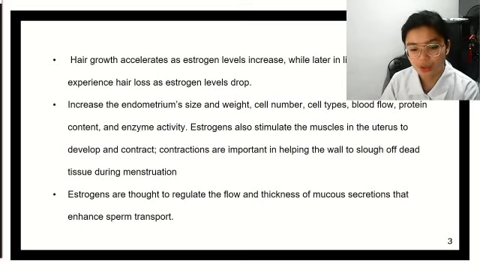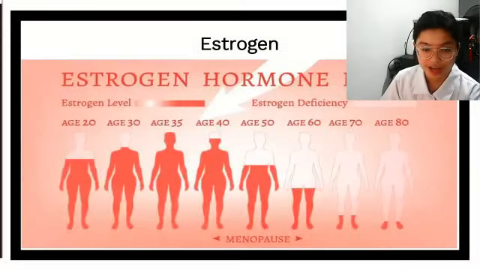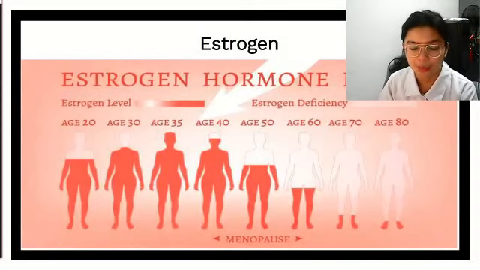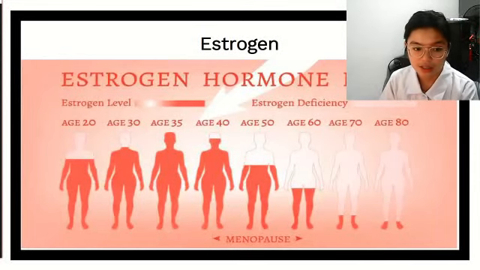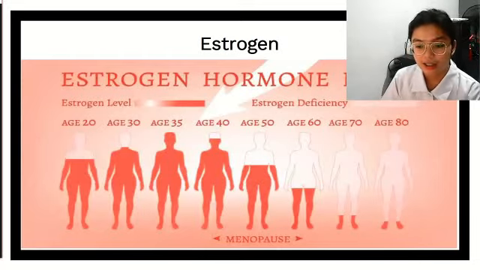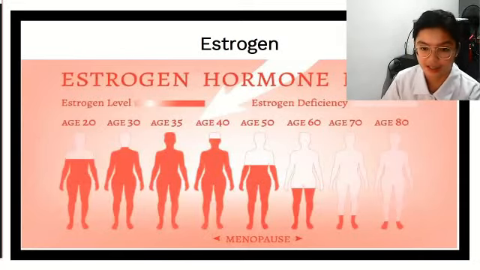So, I will be showing you a picture of the estrogen level in a woman's body as they age. This is the estrogen hormone level of a woman as they age from 20 to 80. Now, at the age of 20, our estrogen levels are high, but at the age of 30, they gradually increase until the age of 35. And it starts to gradually decline as the age of 40, 50, 60, and 70 until the age of 80, where there is a lesser, even smaller amount of estrogen present in the body.